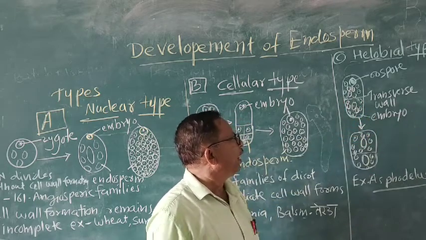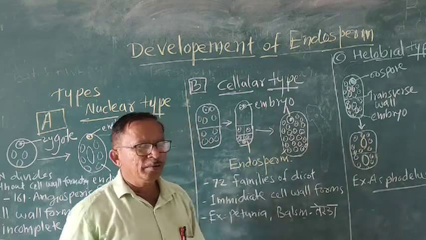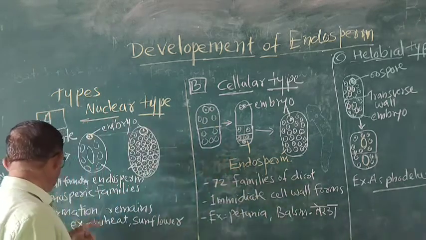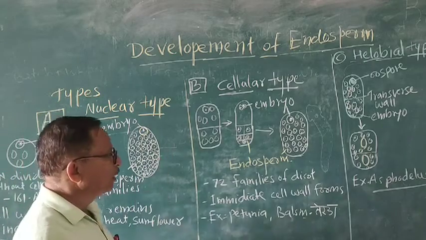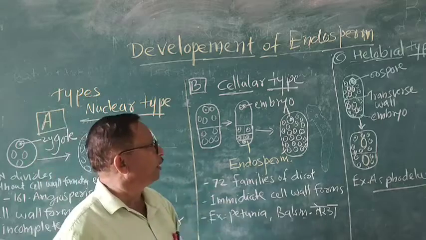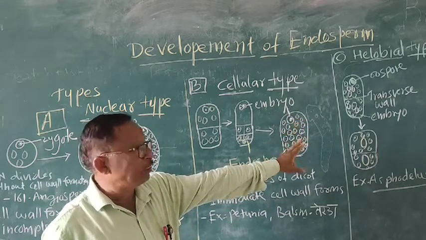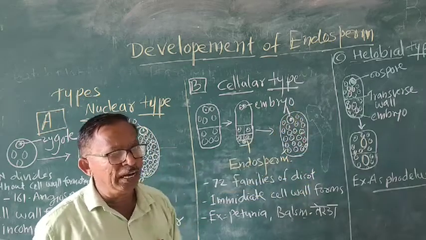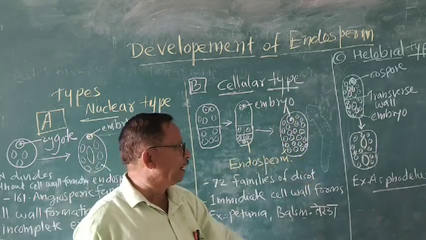Development of embryo again takes place. Here the nucleus divides and the formation of the cell wall takes place. It is in between the cellular type and the nuclear type. First division is transverse, and two unequal cells are produced, the larger toward the micropylar side, the smaller toward the chalazal side.